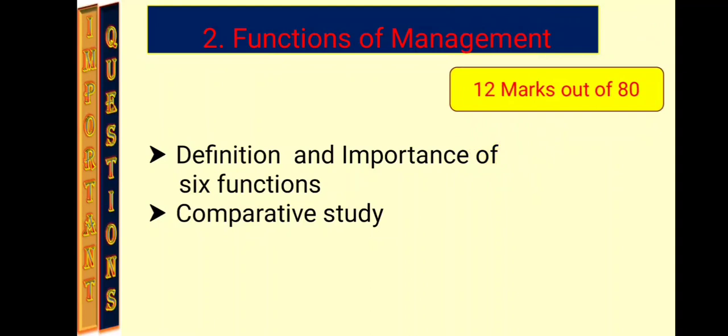Also, comparative study is a must. You know that in the chapter, after explaining all the points, the distinguish between is given there, and the comparison between these six functions is given there. So you must memorize this point, right?